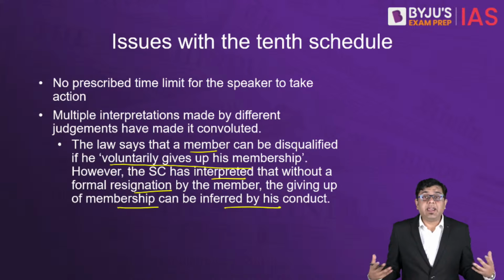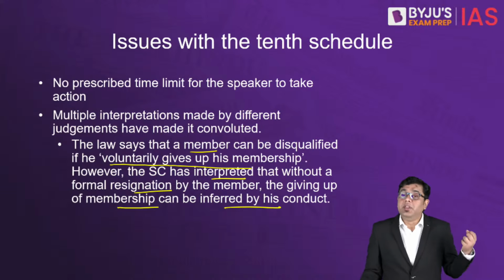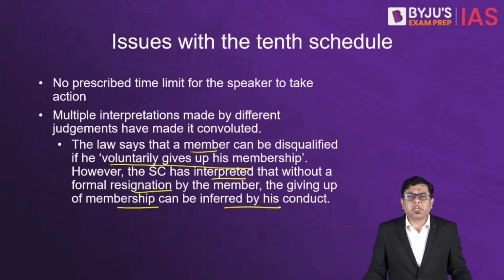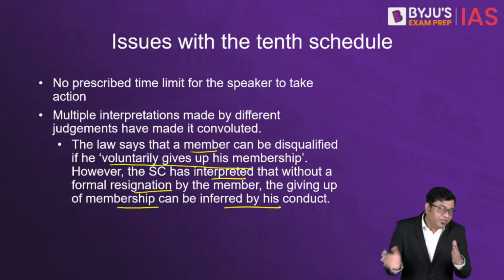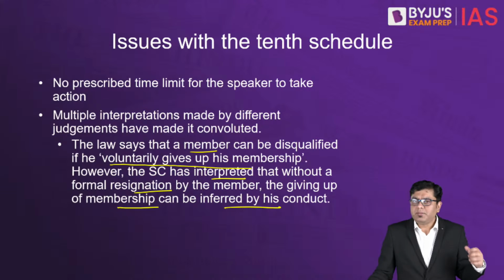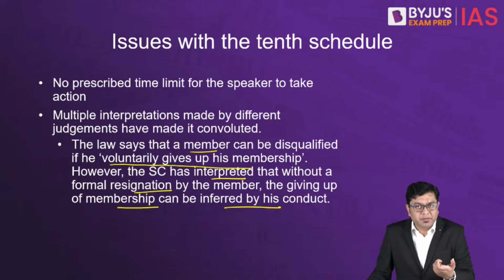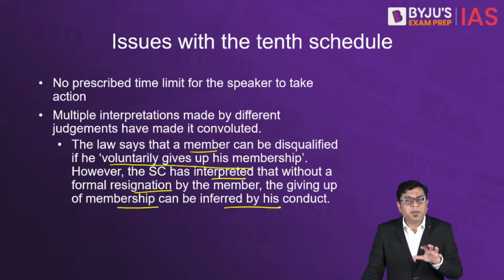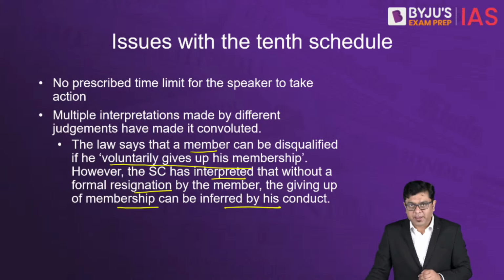So if my conduct is not as per the whims or the requirements of a political party, they can very quickly reach a conclusion that I have given up my membership, which is not the case. And that is why you also have instances where the chairperson of the upper house, that is Rajya Sabha, had disqualified 2 members just on this criterion that they had voluntarily given up their membership, whereas they were simply not performing as per the conduct expected of them.